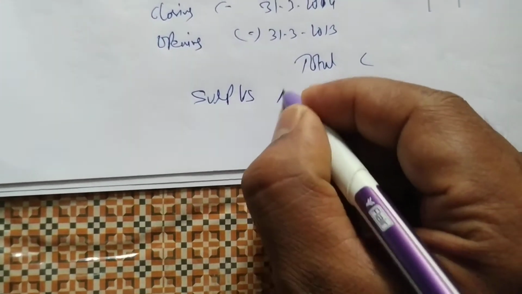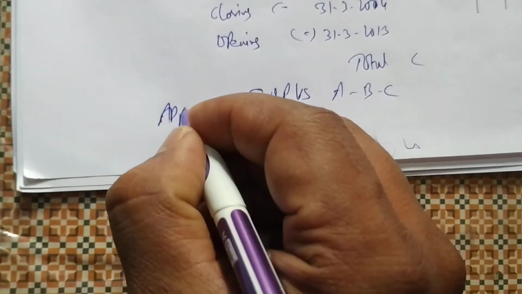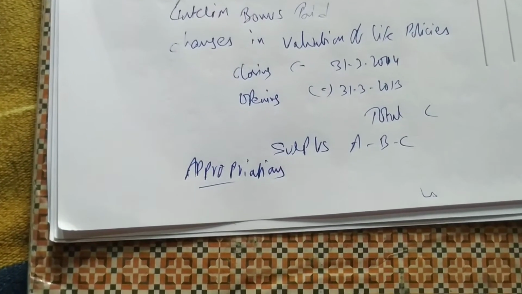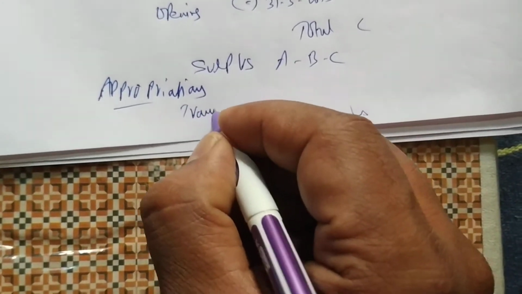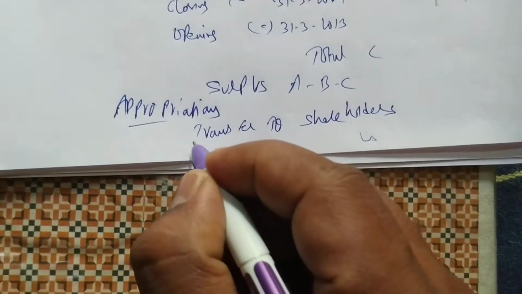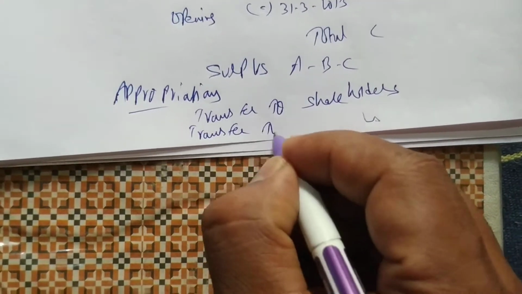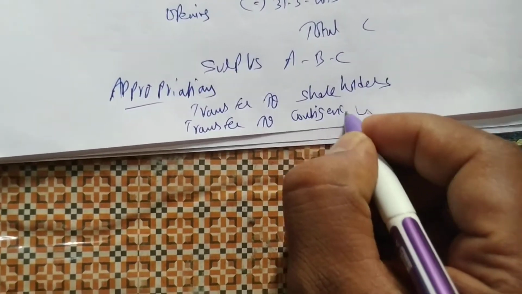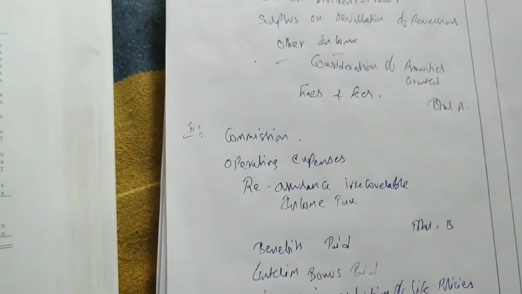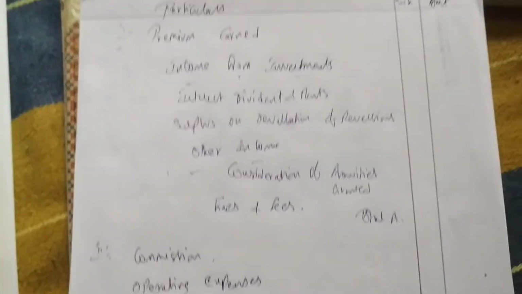Then you write what? Surplus. How do you write surplus? A minus B minus C. Okay, then you write appropriations. So first appropriation, transfer to shareholders' fund. Okay, then transfer to contingency reserve. So this is the entire format. You have to prepare the entire format.